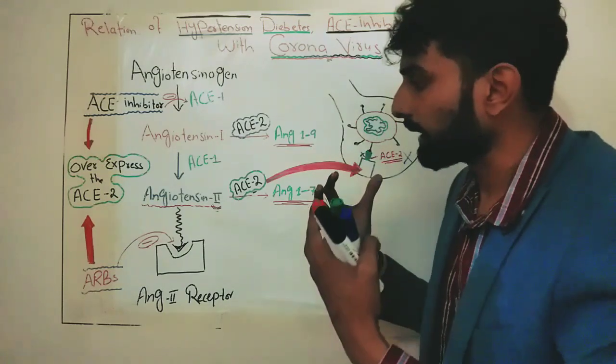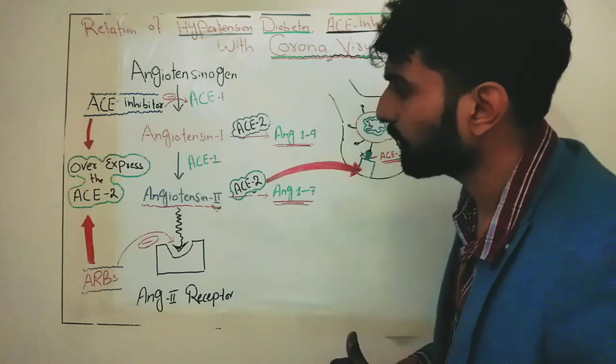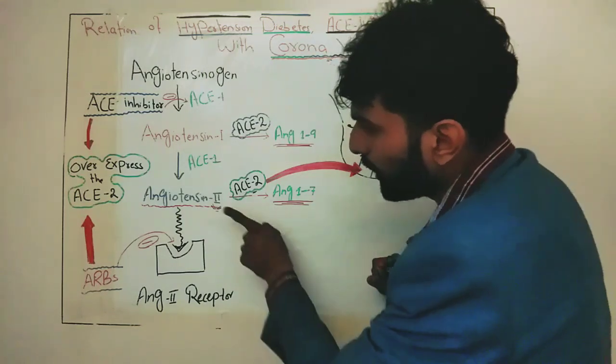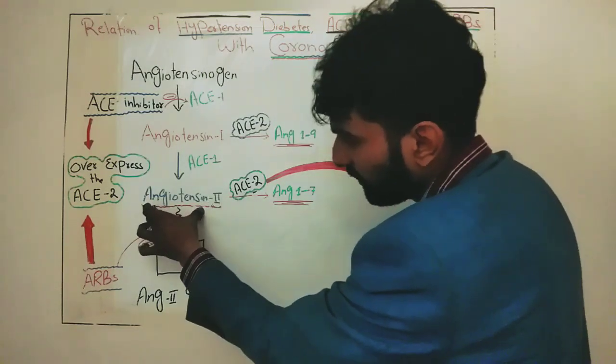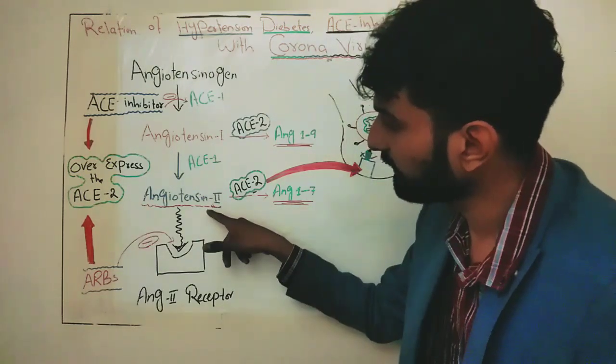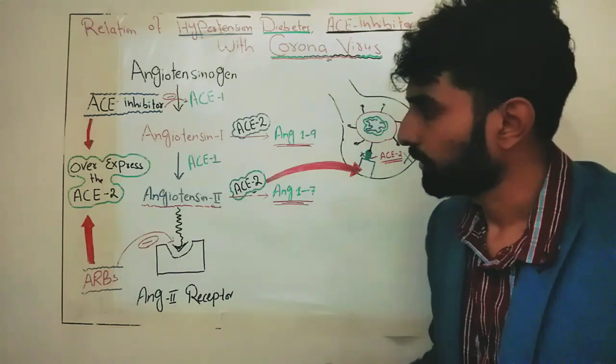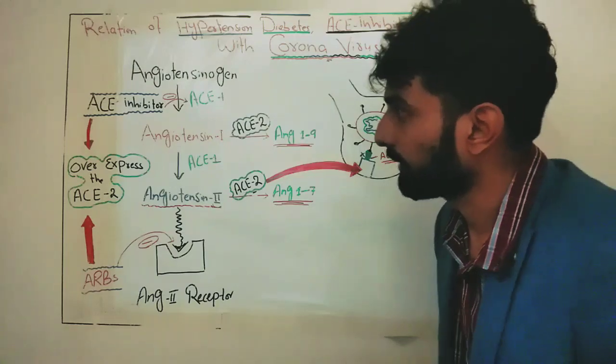In the hypertensive patient, the patient who has high blood pressure, we can either decrease the concentration of this angiotensin 2, or we can block the receptor on which this angiotensin 2 acts to cause vasoconstriction. So both of these things can be done.